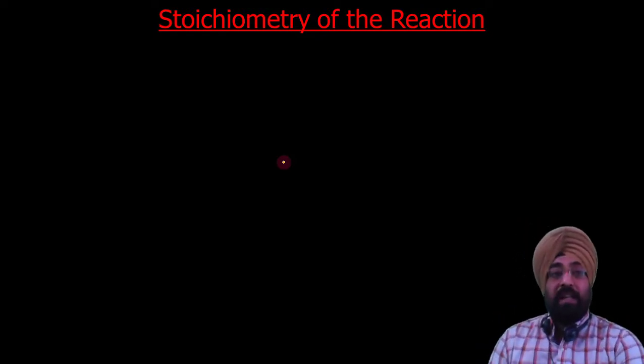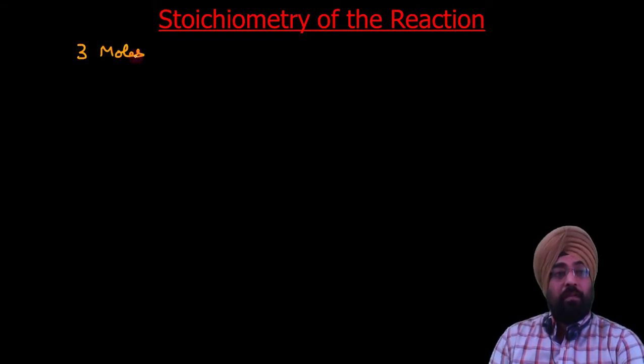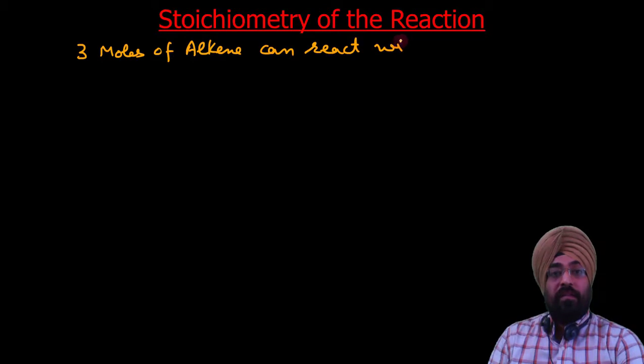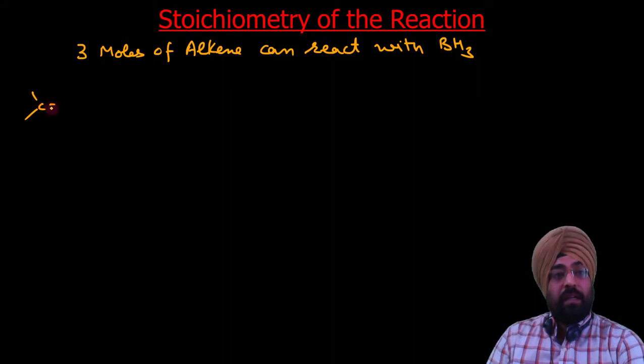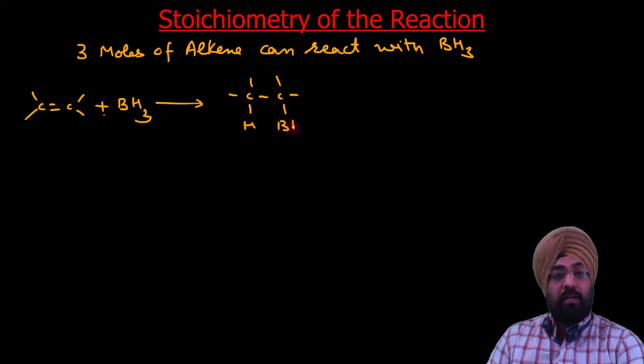Now let us discuss the stoichiometry of the reaction. Stoichiometry of this reaction means 3 moles of alkene can react with BH3. Let us see how. Suppose we have any alkene, let us write any alkene here, this C double bond C. First, the first mole of alkene reacts with BH3 and you get C here H, here BH2. As it is symmetrical you can add to any position.